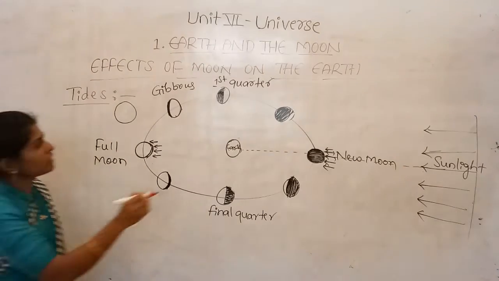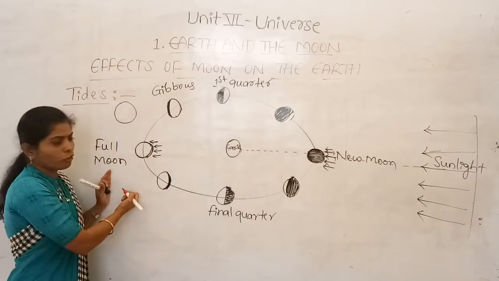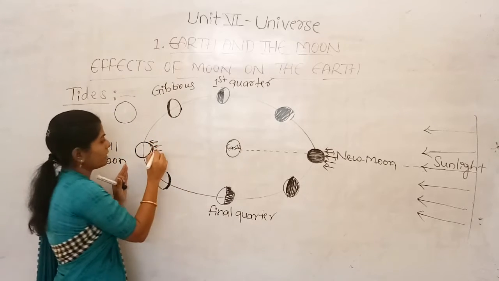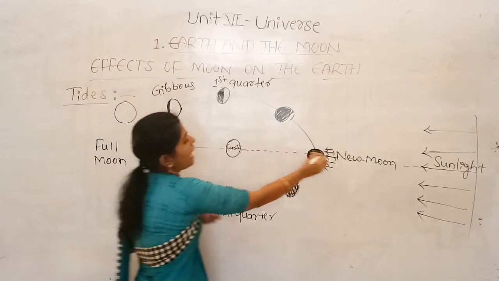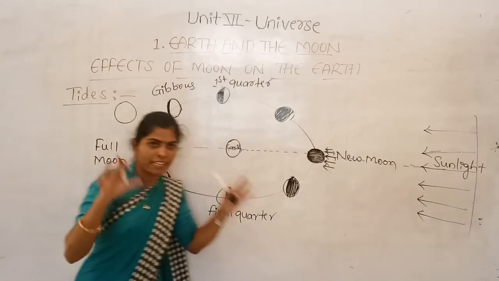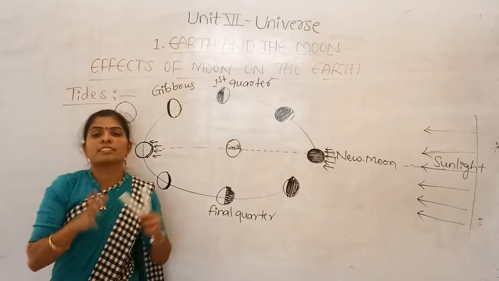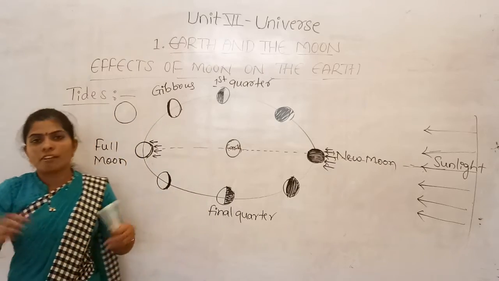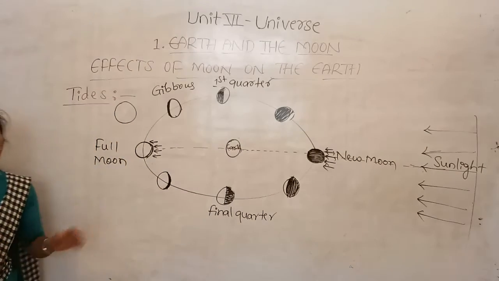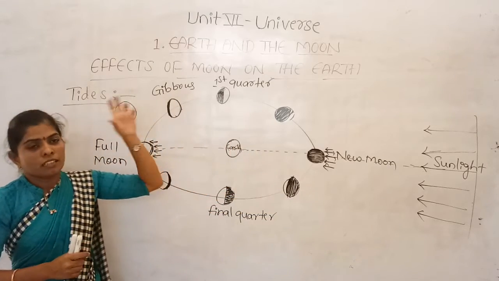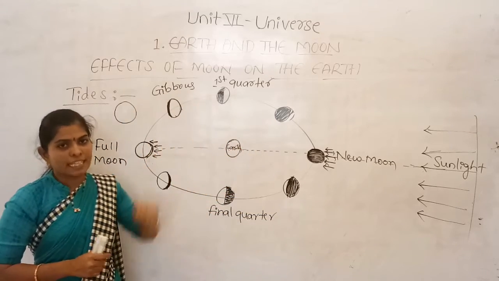And in the full moon also, the moon position will be here. Again, the moon, Earth and the sun are in a straight line, right? So when they are all aligned in a straight line, the gravitational force will be more. So when the gravitational force is more, the water level rises.